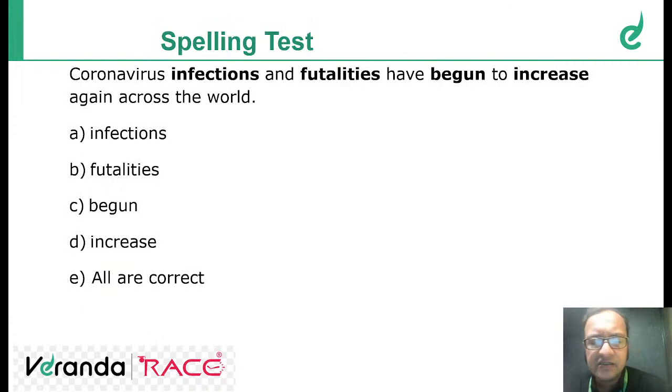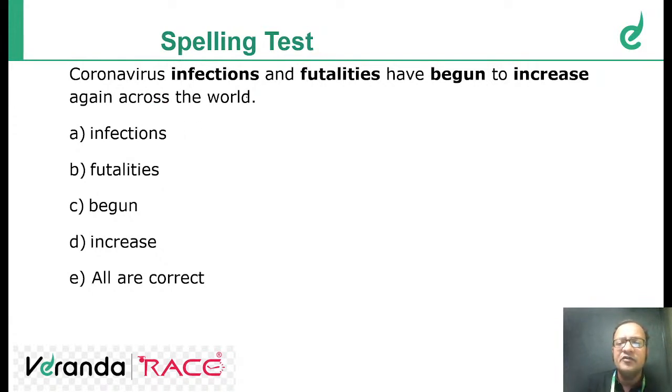Now spelling test. So we have 4 words in a sentence which have been highlighted. One of them is wrongly spelt. We have to find the word which has been wrongly spelt and mark the answer as the correct option. Okay.